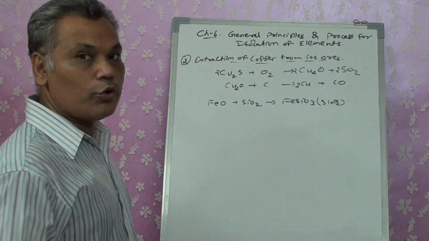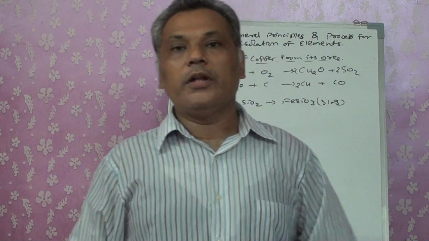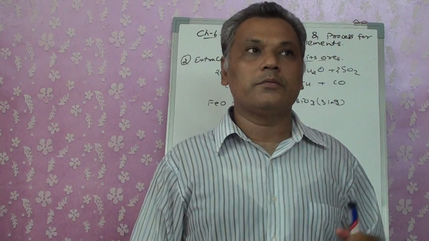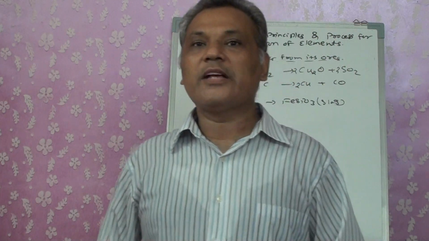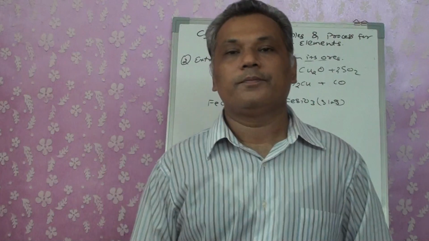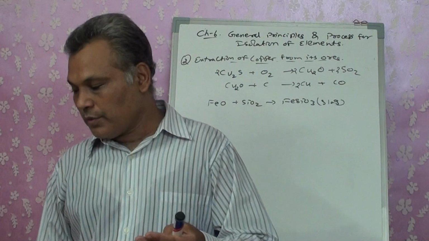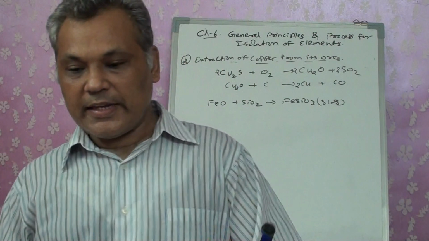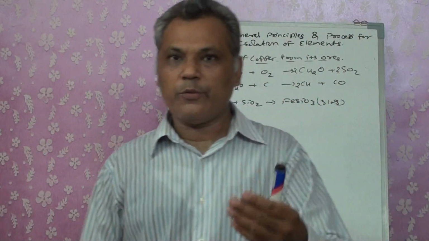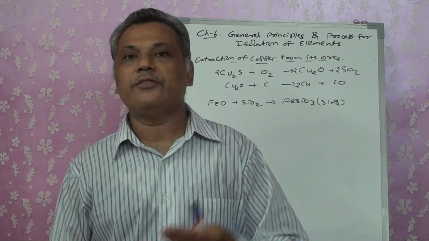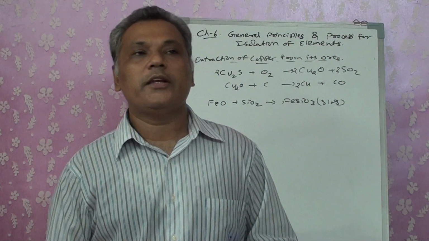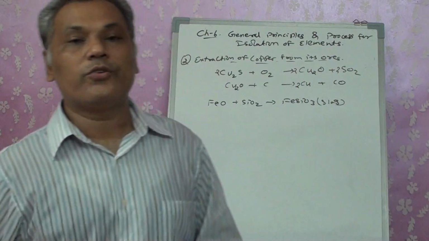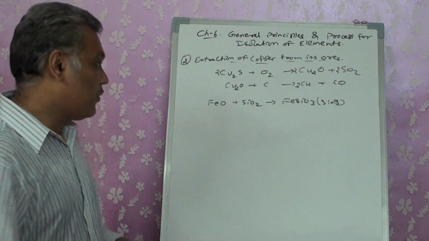So that can be an objective question for you. In this particular exam, it was asked: during the extraction of iron in a blast furnace, which slag is formed? CaSiO3. Right? The extraction of copper is carried out in a reverberatory furnace. That is the specific name of the furnace in which this process is carried out. In it, the slag is formed in the form of FeSiO3.